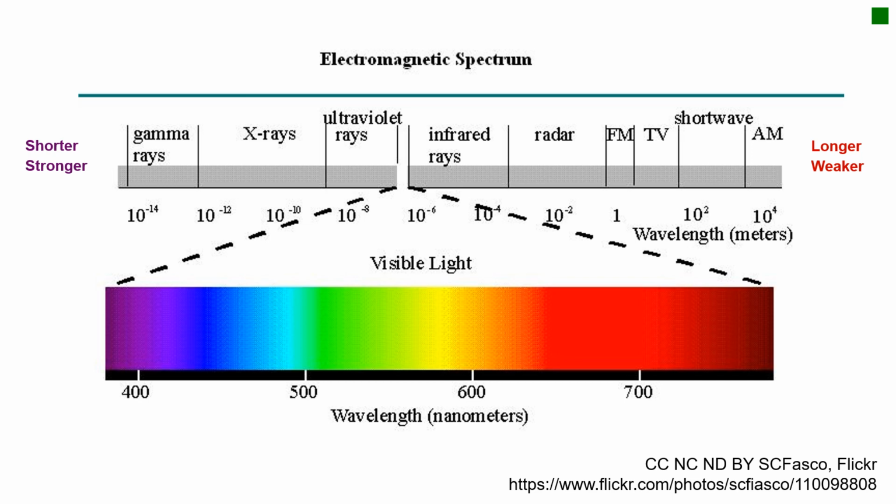And for visible light, the wavelength range is from 400 nanometer to a little above 700 nanometer. This range of light, or this range of electromagnetic wave, our eye can sense. And the color is defined by the different wavelengths of this light.